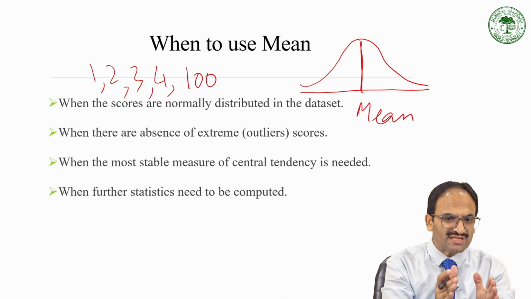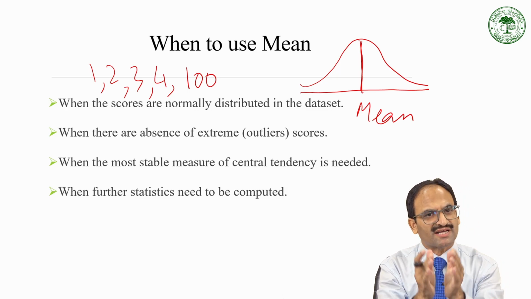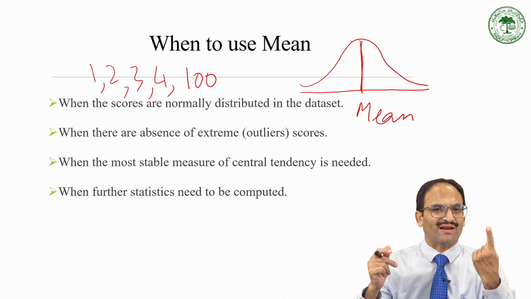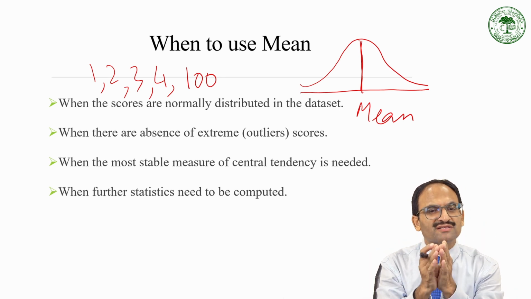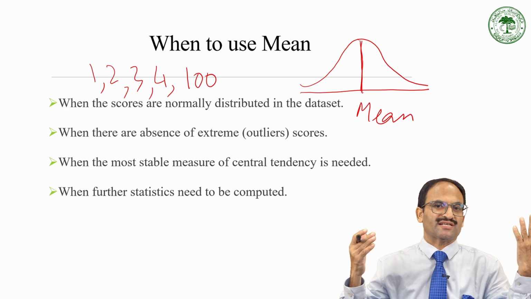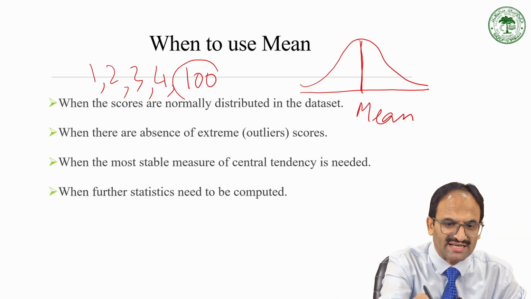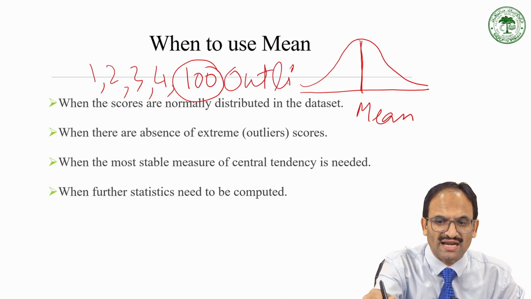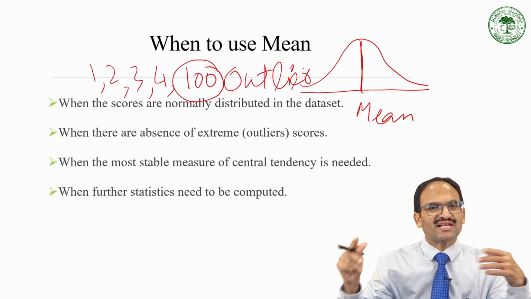The successive difference between the first and second, second and third, or third and fourth number is 1. But the difference between the fourth number and the fifth number is very huge, it is 96. So we can say that 100 is an outlier. It is an extreme value.